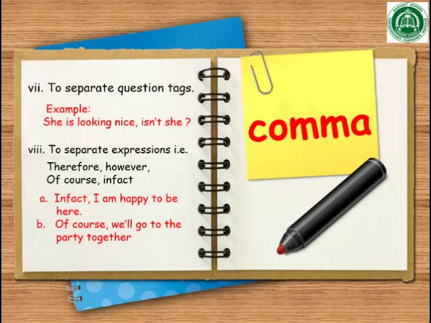Further, we use a comma to separate question tags. For example, she is looking nice, isn't she? I separate the question tag by using a comma. Moreover, to separate expressions such as therefore, however, of course, in fact, we use a comma. For example, in fact, I am happy to be here. Of course, we will go to the party together.